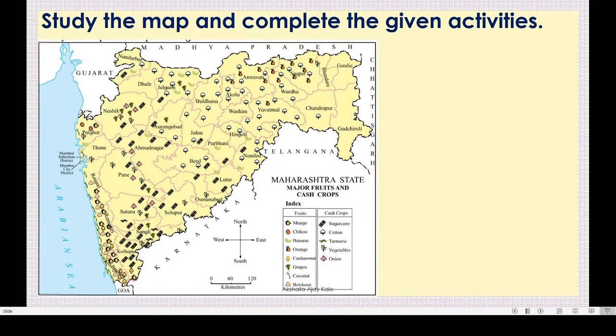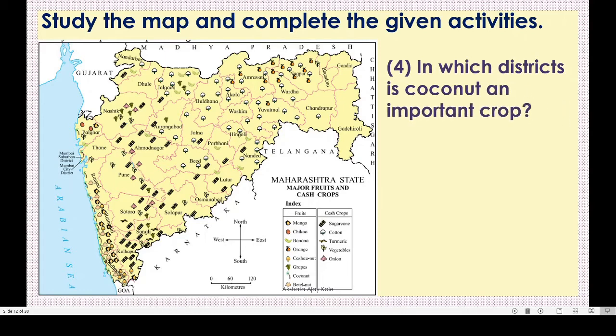Next thing is, in which districts is coconut an important crop? Yes, now we will move to the index, fruits. Here coconut, can you see? A tree is shown. The coconut tree is taken as the symbol for coconut.